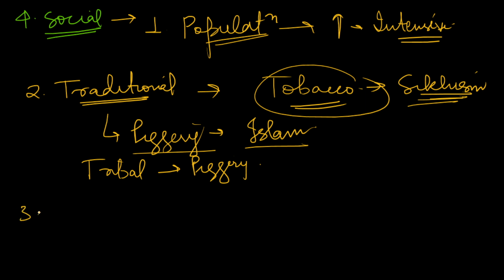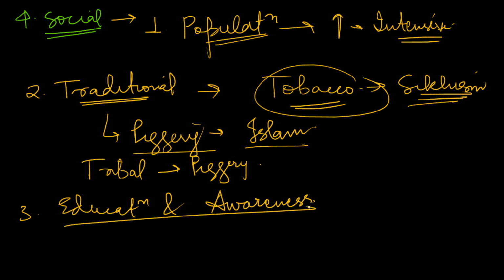Then also the level of education and level of awareness farmers have. Literate farmers adopt commercial farming and diversified farming, so that also acts as a factor.